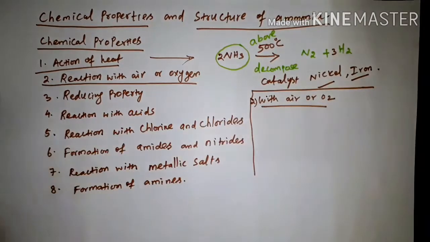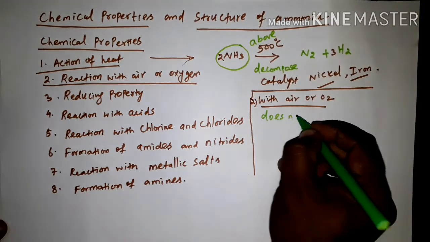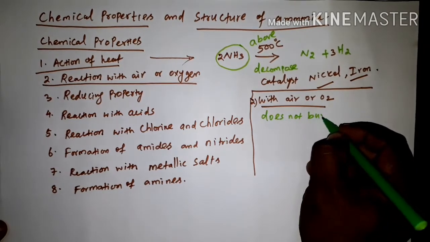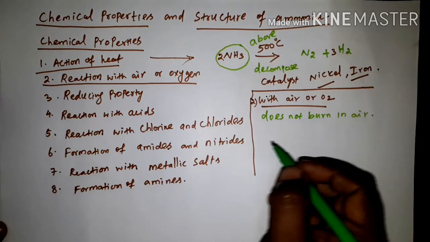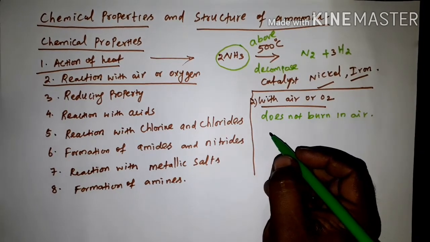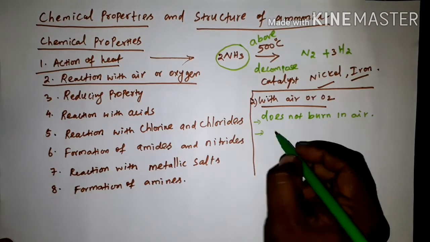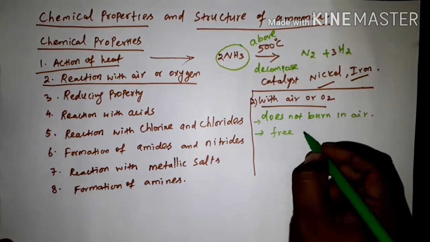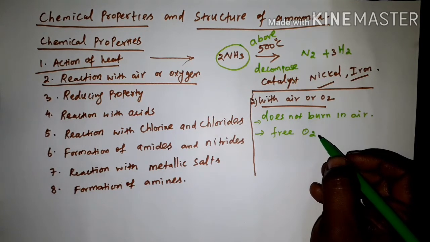Usually ammonia does not burn in air, but it freely reacts with free oxygen. If it is pure oxygen, then it can react to form nitrogen steam.